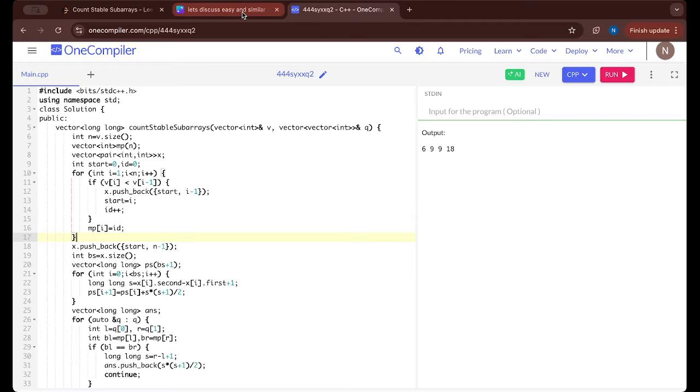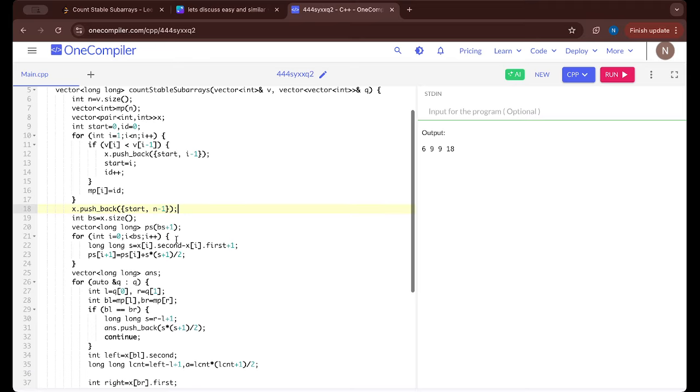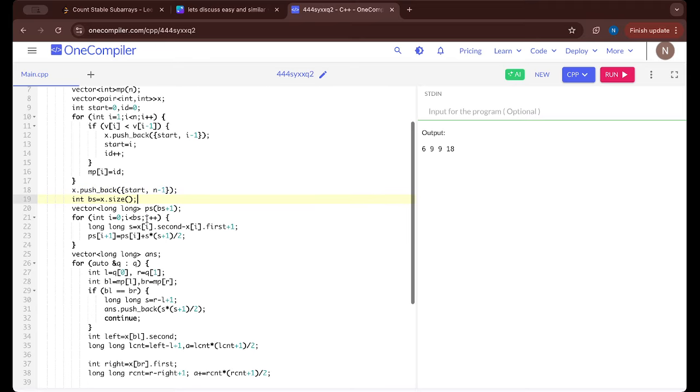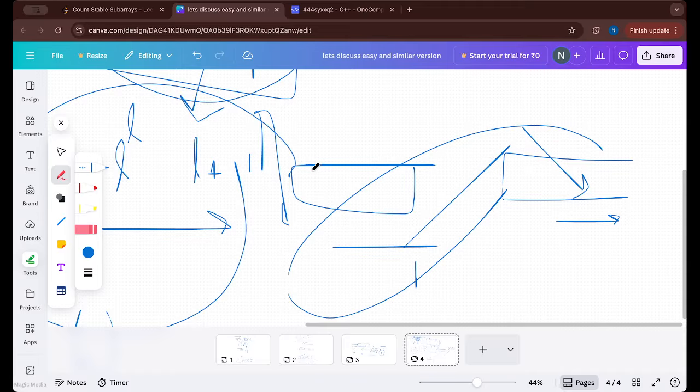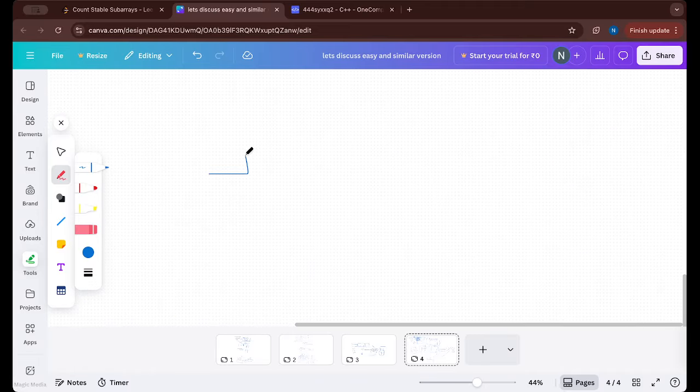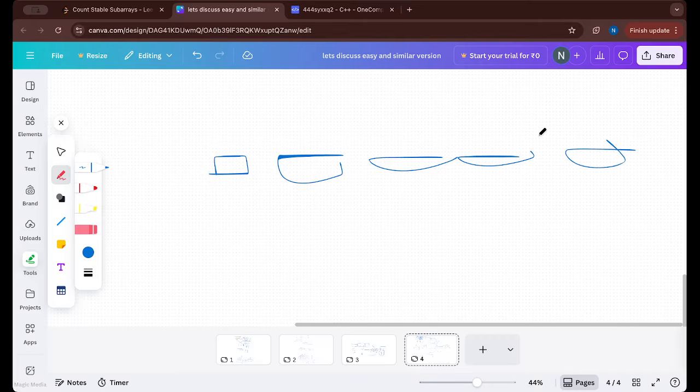And now after completion of the whole array, we have to add this also, right? Because this is the last block, start on n minus 1. And now this is the number of blocks. So now the next thing is, let's say we have 4 blocks. And this is I, this is the query first, and this is query end. So we will find the answer for this independently, we will find the answer for this independently.